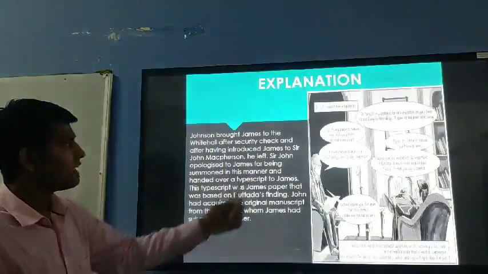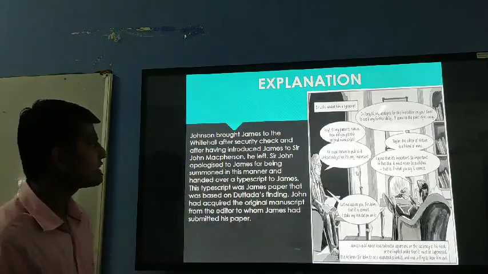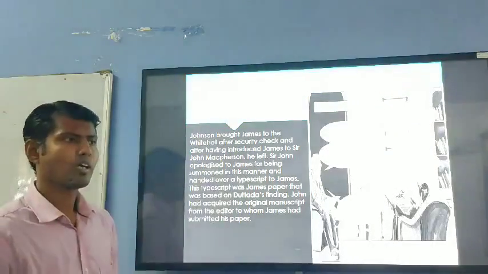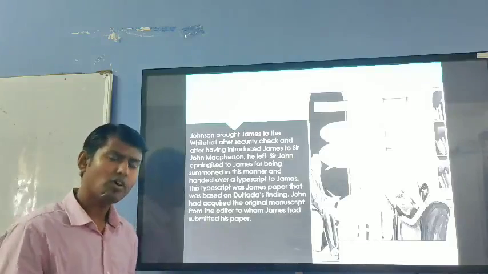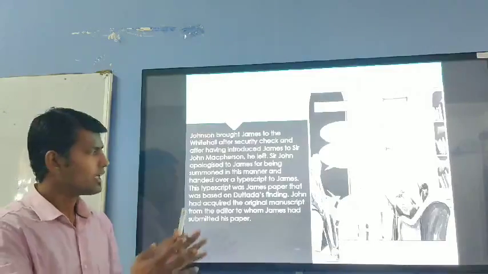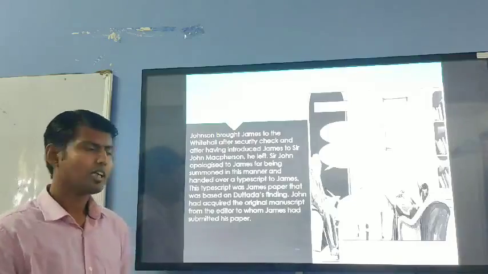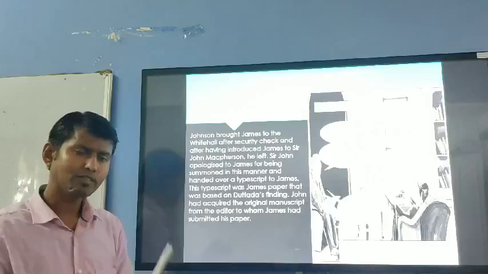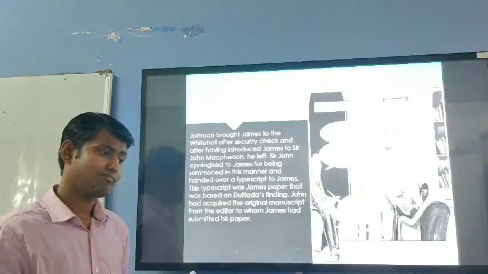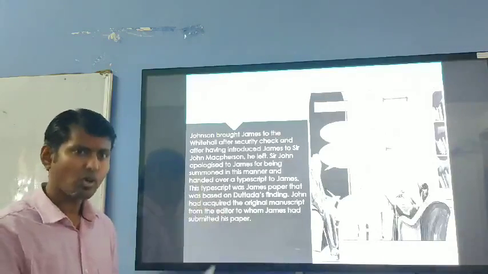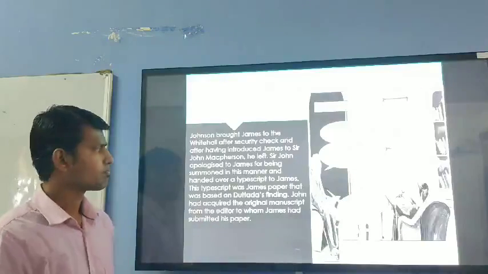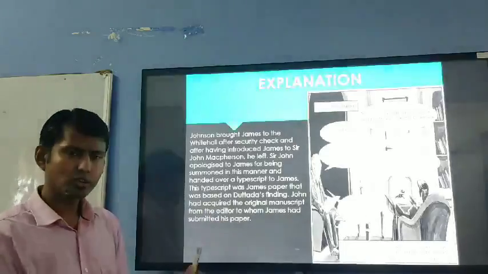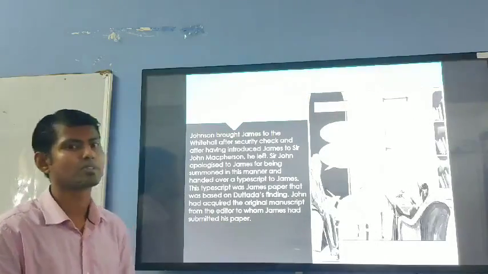Sir John apologized to James for summoning him in this manner, at such short notice, but he had to call him as immediately as he could. He handed over a typescript to James. This typescript was James' paper based on Dudatta's finding.